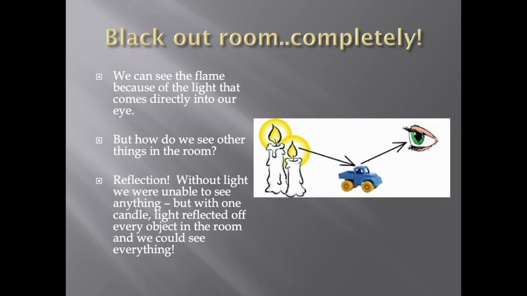Without light, we are unable to see anything because we need light to see things. So with one candle, the light is reflected off of objects. It's reflected off of everything in the room, and you can see it. So the more light there is, the more reflection you get, so the brighter the room is.